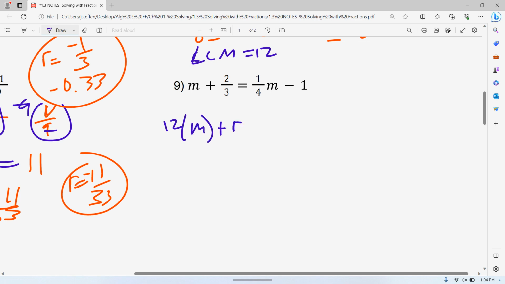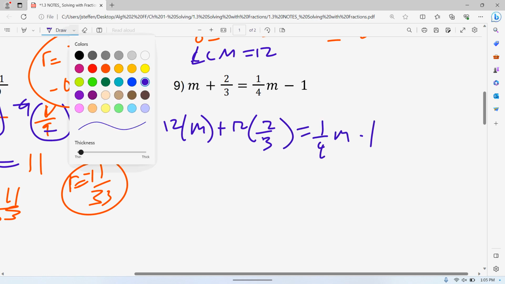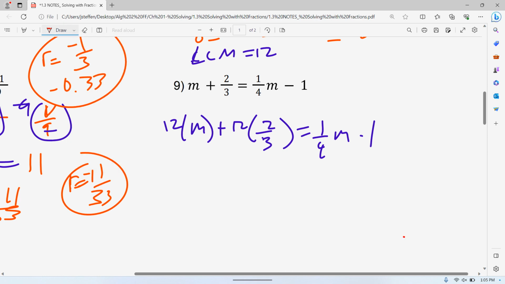Oops. Same thing as step 0, where I multiply everything by my least common multiple, but I kind of wrote it out with more room, as I went. Again, I know some of you guys are going to just write it up here where you put 12 and parentheses. If you can do that, that's fine. Again, I just think one of the hard parts about this is staying organized. 12 divided by 3 is 4, so that's 4 times 2 is 8.